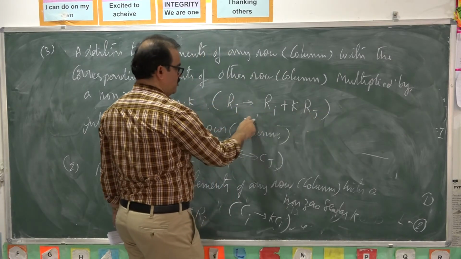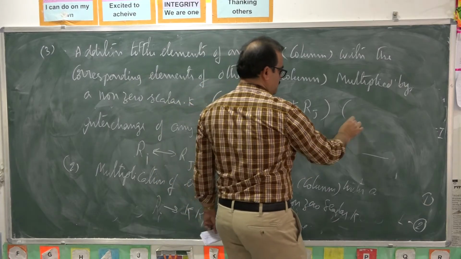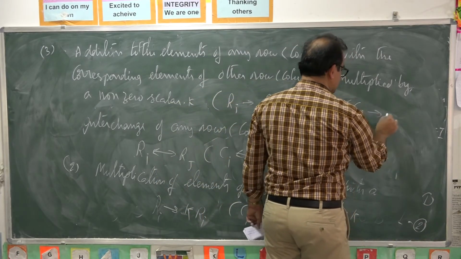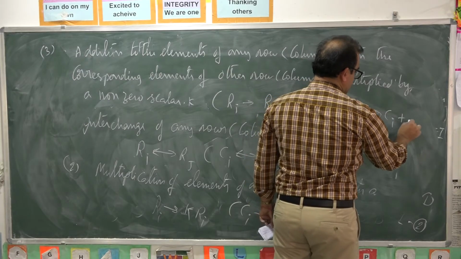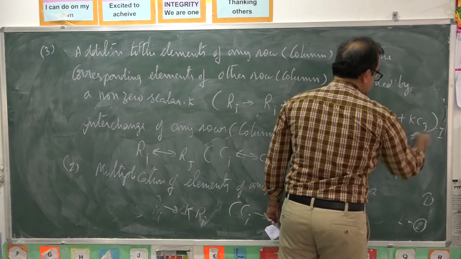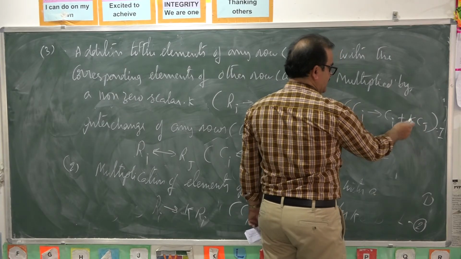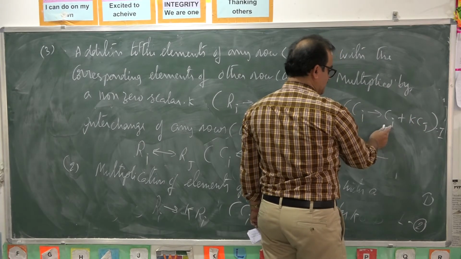This is the row operation. Now the column operation is Ci is changed as Ci plus k into Cj. Here multiply the jth column with k and add that to the ith column.